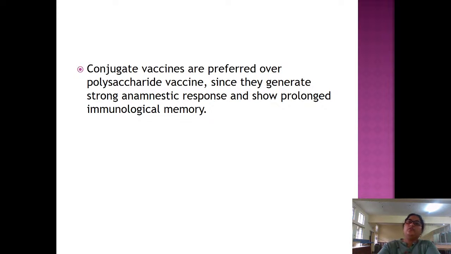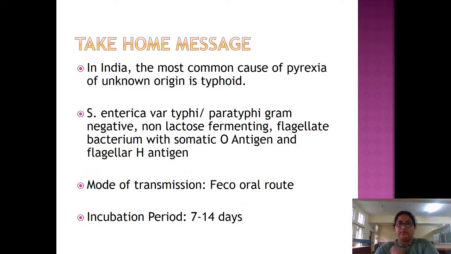Conjugate vaccines are preferred over polysaccharide vaccines since they generate a strong anamnestic response and show prolonged immunological memory. So typhoid conjugate vaccine is included in the IAP schedule at 6 months of age, 1 dose, and it is over. Whereas polysaccharide vaccine, if you want to give, you have to give above 2 years of age and repeat the dose every 3 years. For typhoid conjugate, there is no need to repeat the dose.